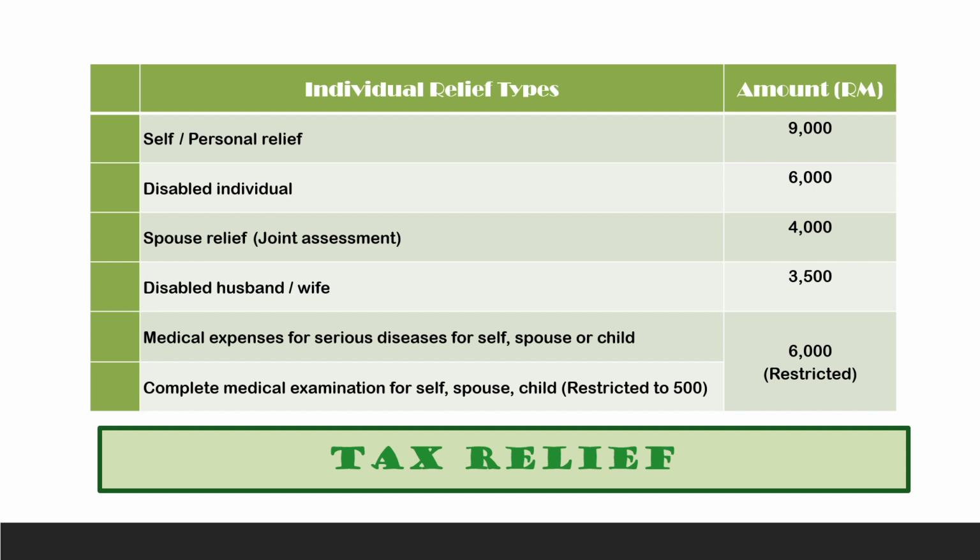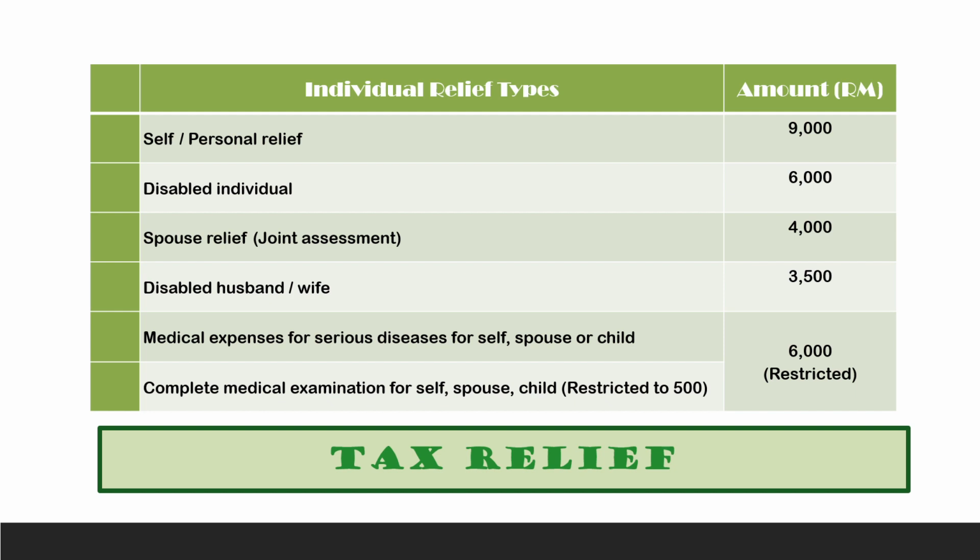So if you go for separate assessment, the husband can claim 6,000 and the wife also can claim 6,000, so 6,000 for each taxpayer. However, if you go for joint assessment, only one time 6,000 is allowed, because now you combine as if it is one computation.